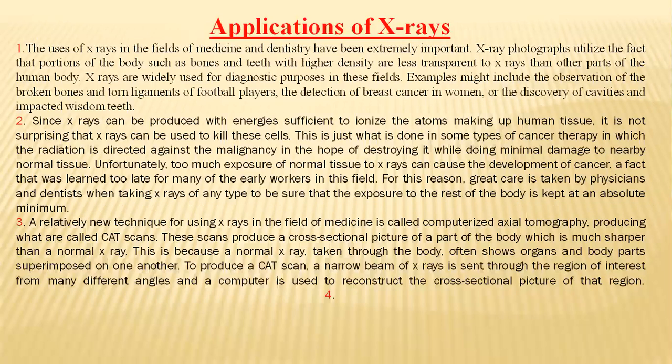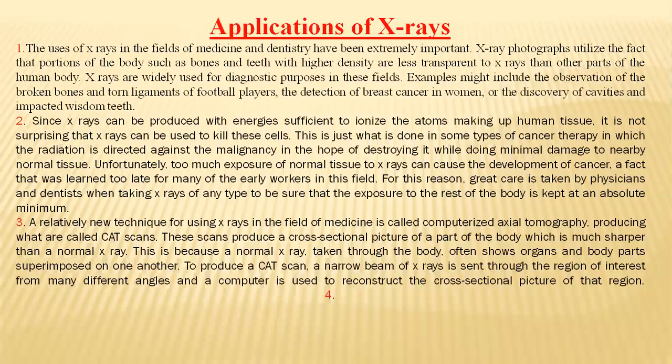Then, a relatively new technique of X-rays in the field of medicine is computerized axial tomography, commonly known as CAT scan. It is called computerized axial tomography. These scans produce a cross-sectional picture of the part of the body which is much sharper than normal X-rays. Because of this, they show intricate organs and body parts which are superimposed on one another.